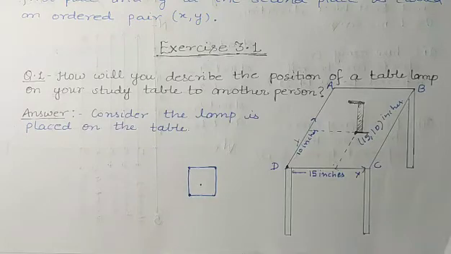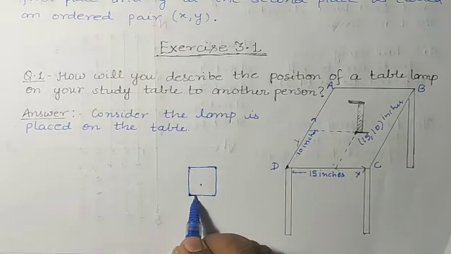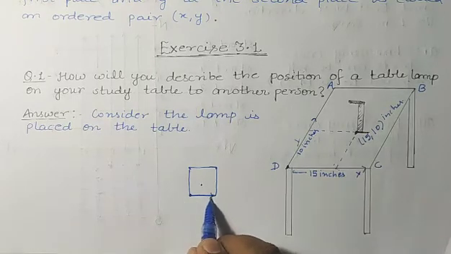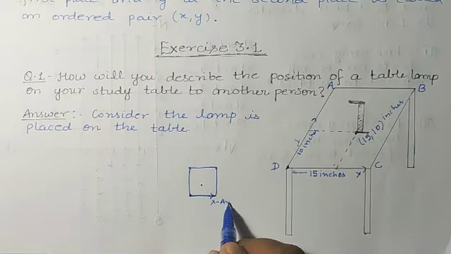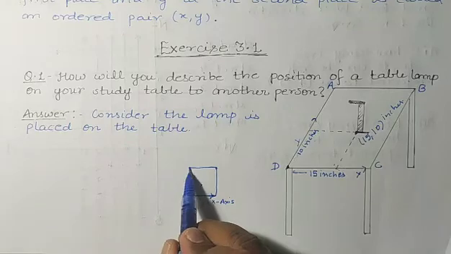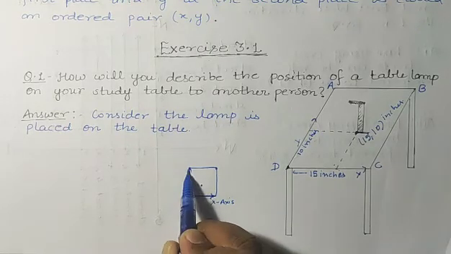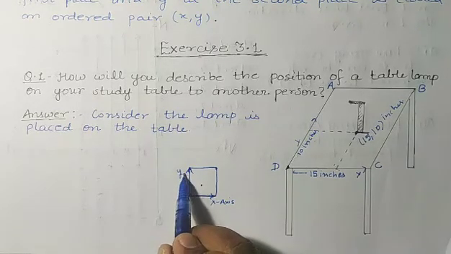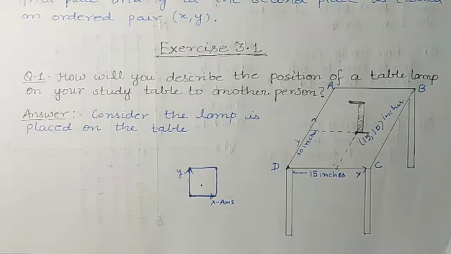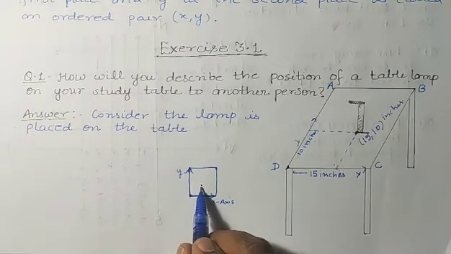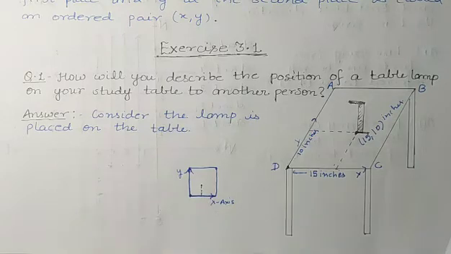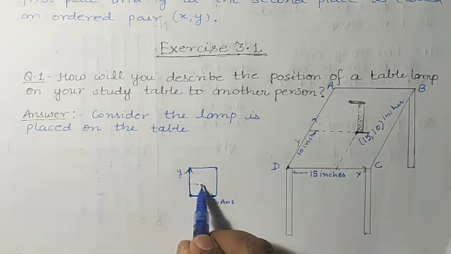Here suppose we have fixed this point. Then this edge will be assumed as the x-axis and this edge will be assumed as the y-axis. Now we'll draw a perpendicular line from here, and one perpendicular line from here.